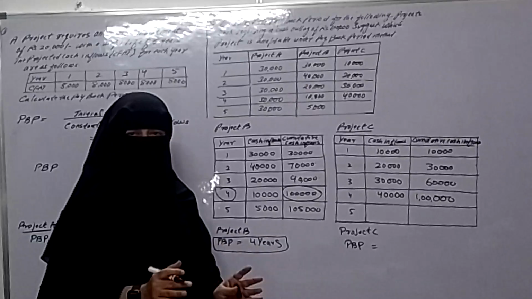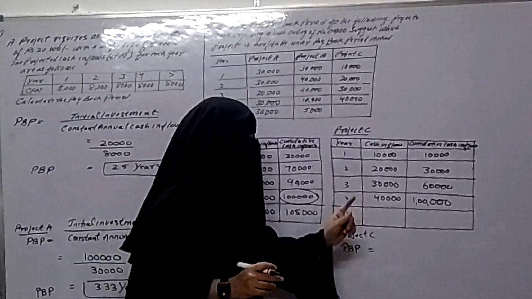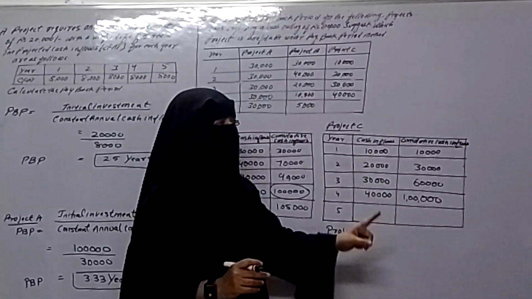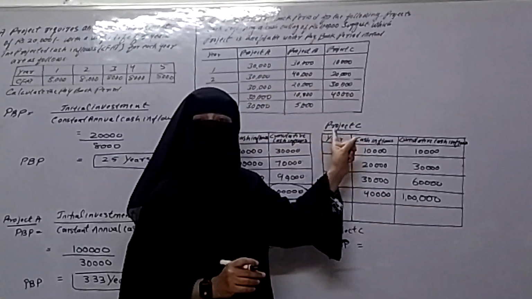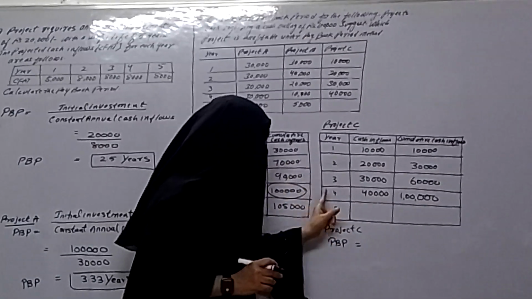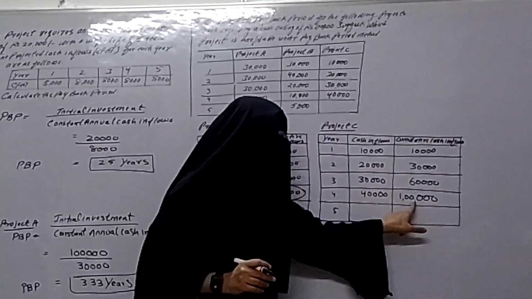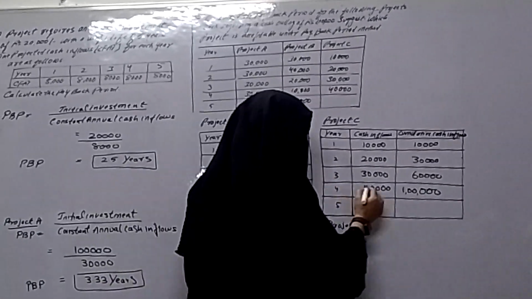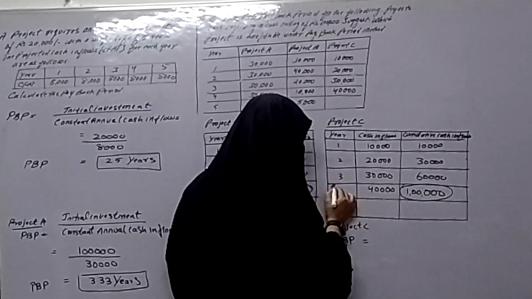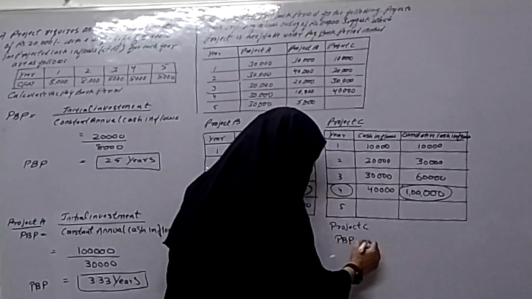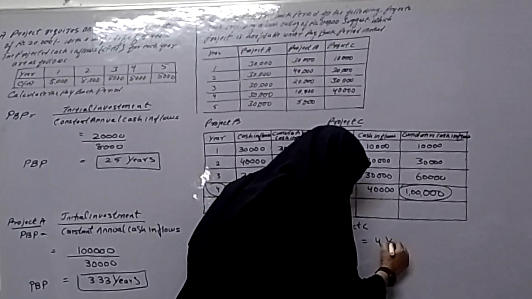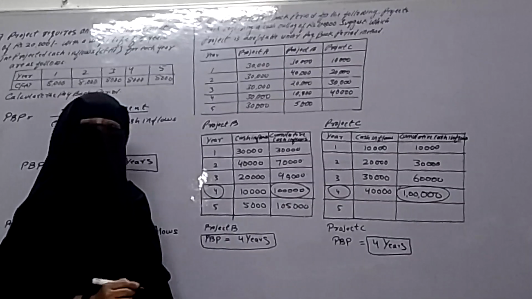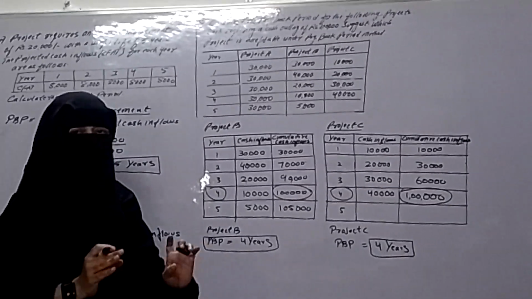So for project C, the cumulative cash inflows in fourth year is exactly 1 lakh, which is equal to our initial investment. So 4 year is our payback period. So payback period for project C is 4 years. In this way, we calculate the payback period.